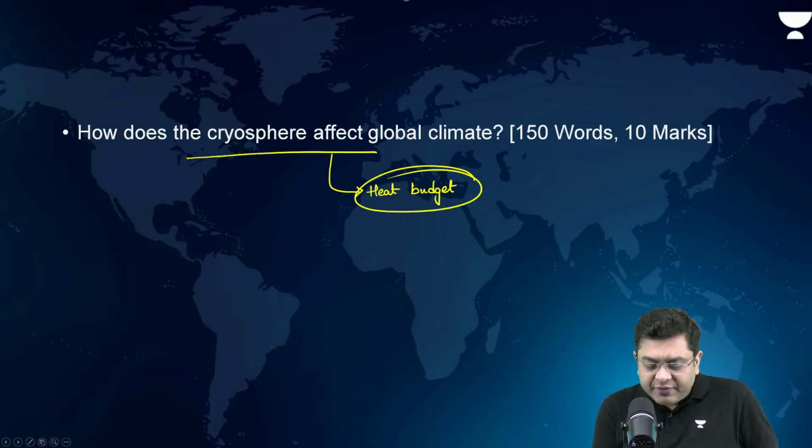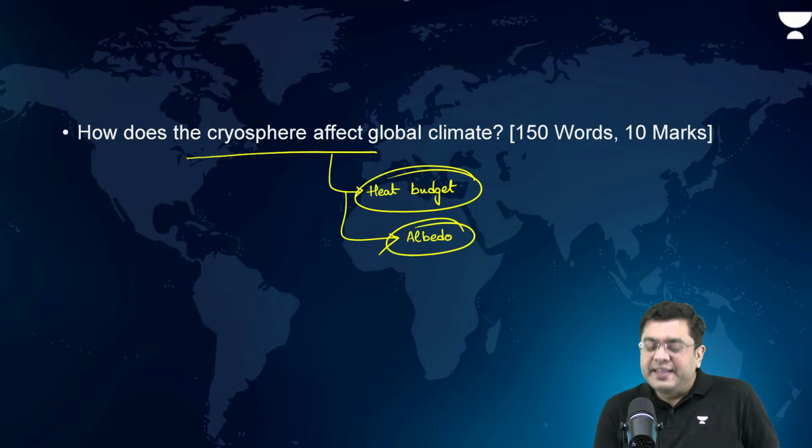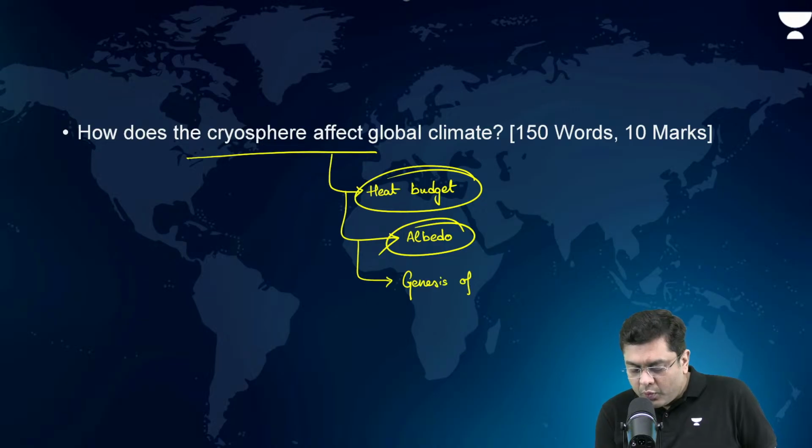Okay. Then after that, you basically also have to talk about the case of albedo, right? Then after that, genesis of local winds, high pressure region, polar highs.